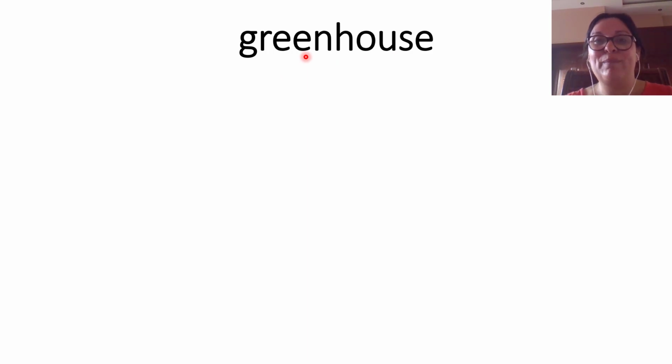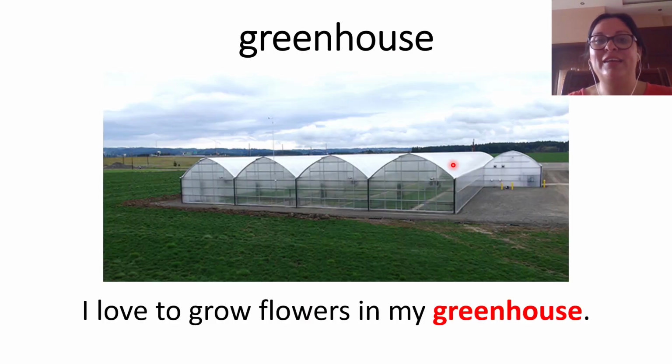It's a special place like the one that you have in here, look, for plants to grow. Inside of them, people take care of some plants until they grow and they are sold or they are planted in another place. I love to grow flowers in my greenhouse. This one is a greenhouse. Okay?